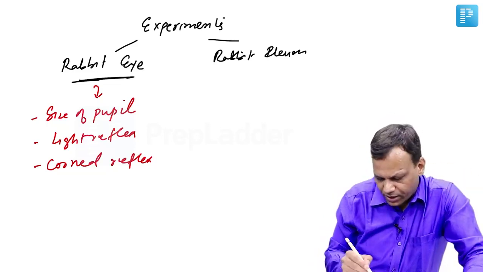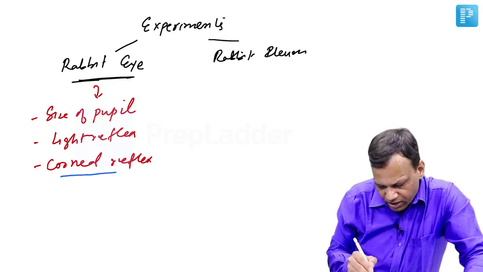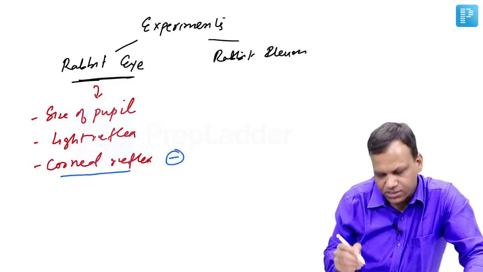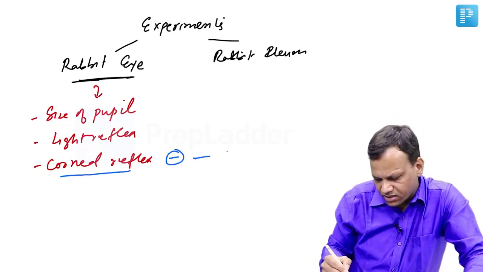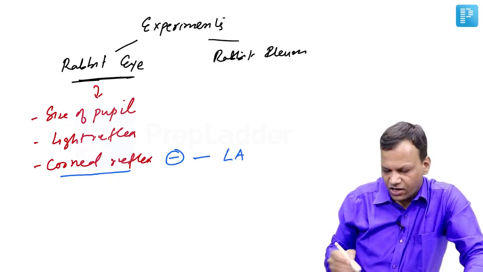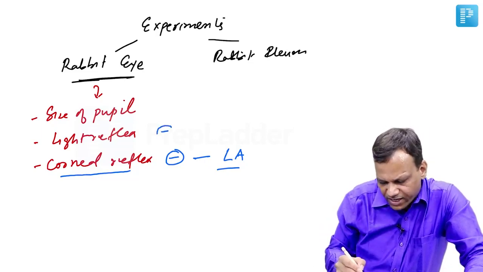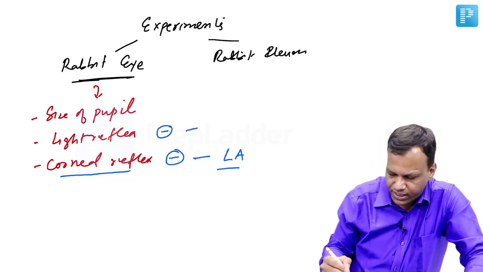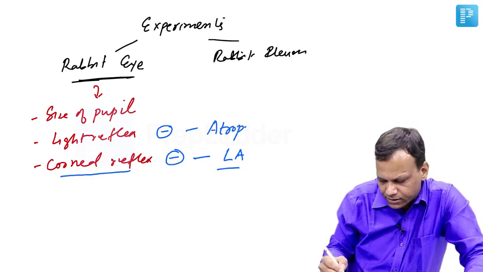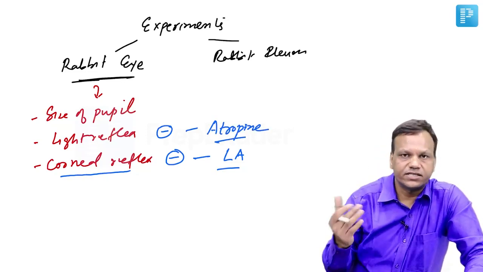So what will happen? First of all we will check the corneal reflex. If it is lost, it is done only by local anesthetic. So the answer will be directly local anesthetic. If corneal reflex is present, it means it cannot be local anesthetic. Then we will check for the light reflex. So light reflex can be lost by only one drug, that is atropine, an anticholinergic drug. If it is an anticholinergic drug, it is atropine.